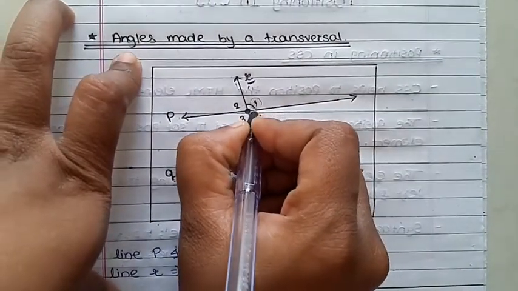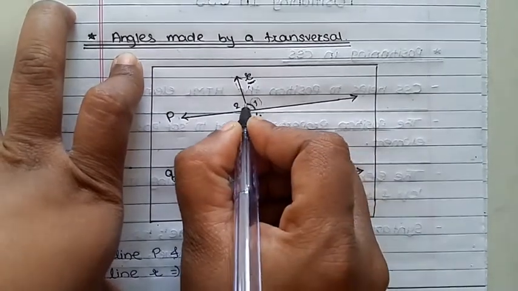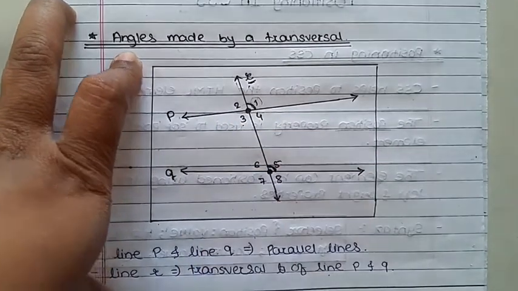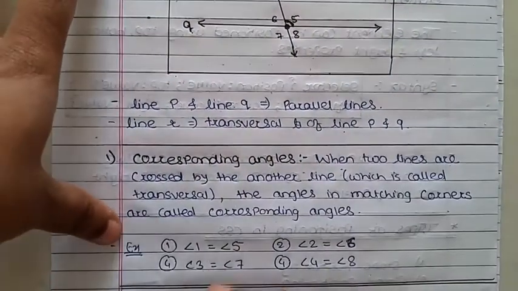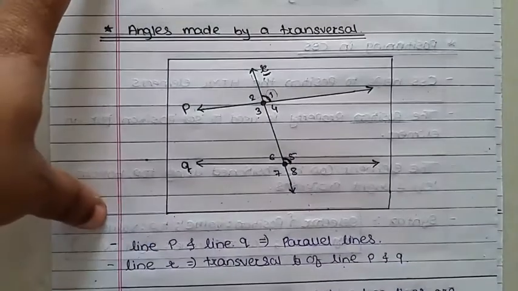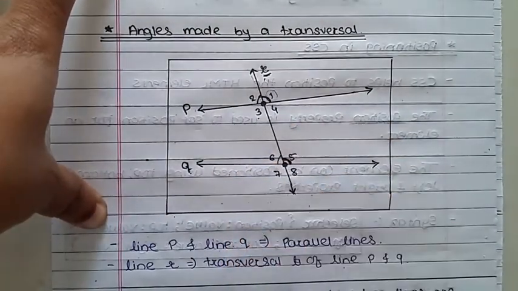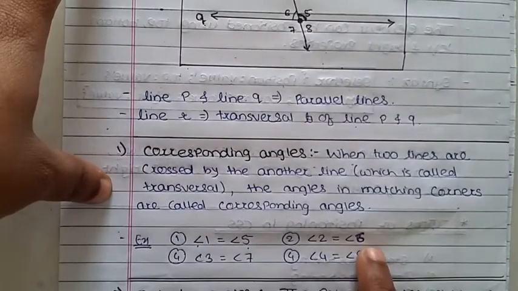Angle 1 is equivalent to angle 5. I want to write here that angle 1 is equivalent to angle 5, as well as this angle is equal to what? Angle 6. That means angle 2 is equal to angle 6. Then next,